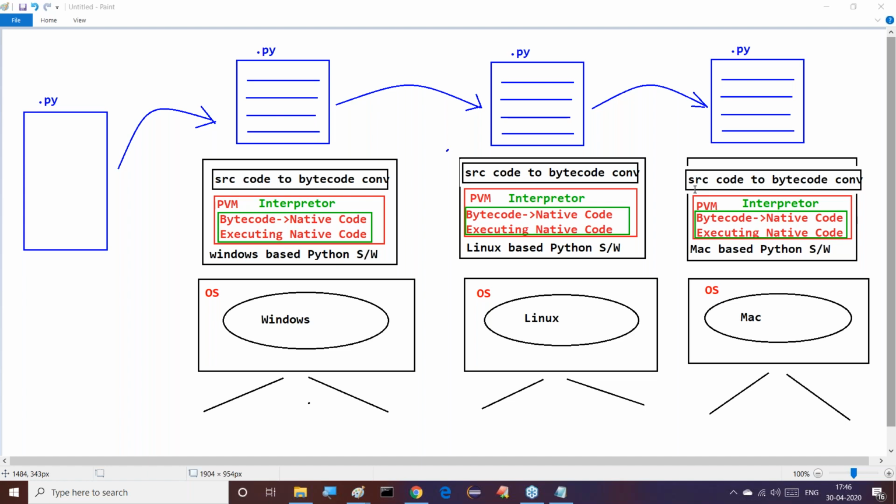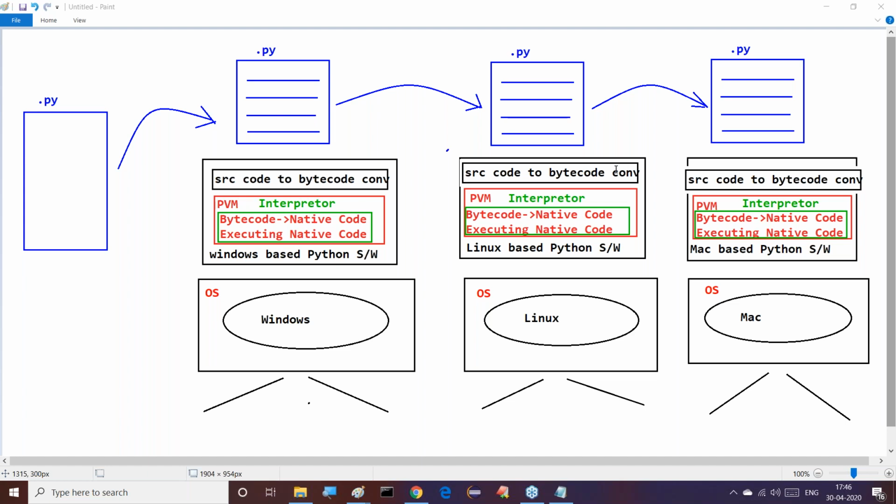I'm asking one question to all of you now. Try to answer it. Tell me, is Python a platform independent programming language or not? Come on, everybody has to answer my question. Yes, Python is a platform independent programming language. That's very clear. Python is platform independent because of PVM only.